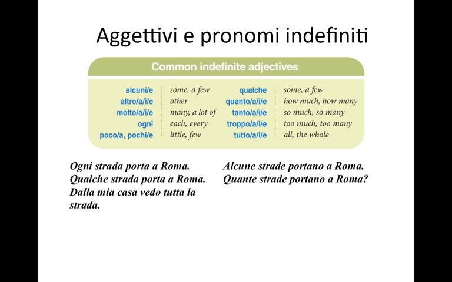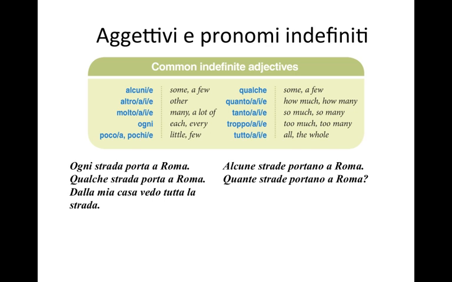Here's a list of common indefinite adjectives. Alcuni, altro, molto, ogni, poco, qualche, quanto, tanto, troppo, tutto. Here are some examples of how these adjectives are used. Ogni strada porta a Roma. Qualche strada porta a Roma. Dalla mia casa vedo tutta la strada. Alcune strade portano a Roma. Quante strade portano a Roma?